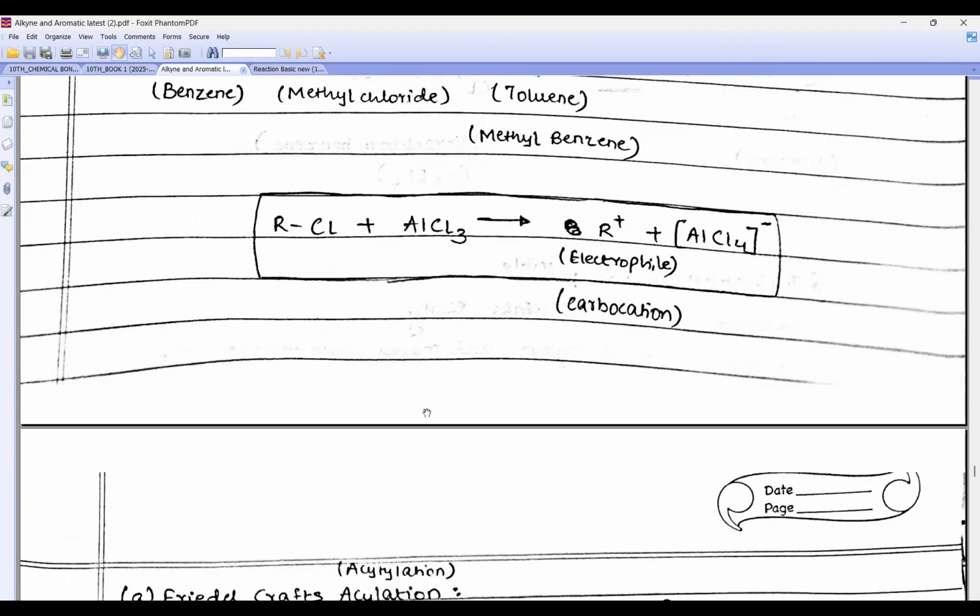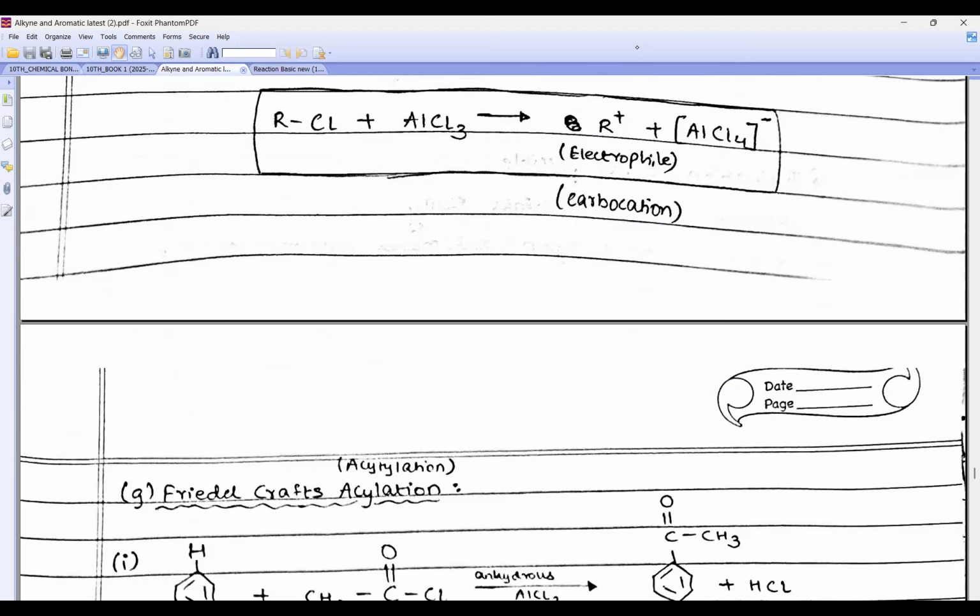Now we are going for Friedel-Crafts acylation. Now what you will say, sir, what is acyl? If this CH3 C double bond OH were there, then it would be acetic acid, right? So if I remove this OH, this group is known as acyl group or acetyl group. And if I write chlorine here, then it is known as acetyl chloride. What is the name of this reactant?